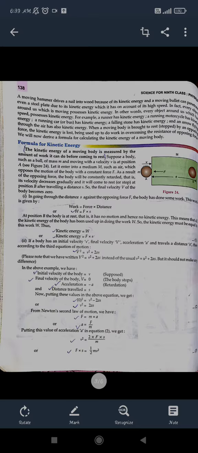Okay, for example, if you have a ball and you want to hit the wickets, then if you throw the ball, that means now the ball has which energy?